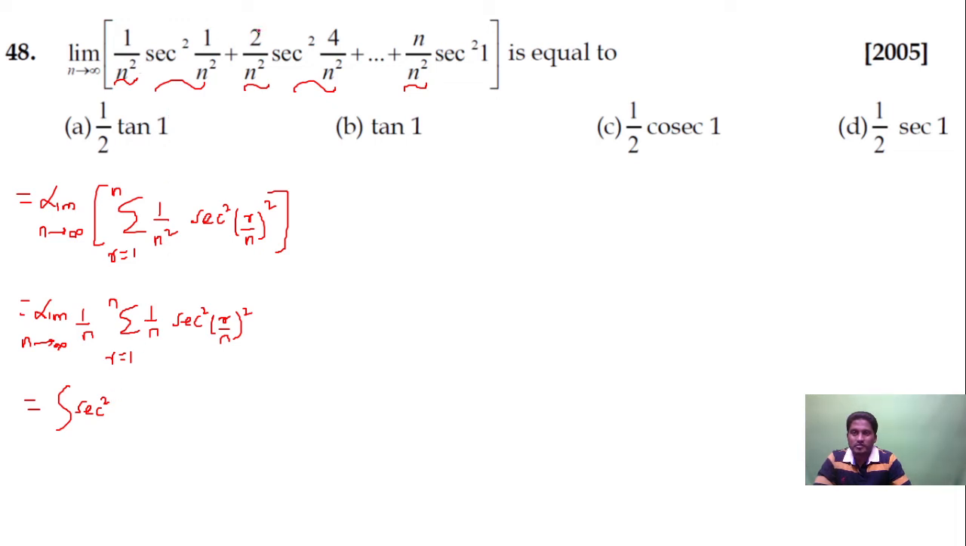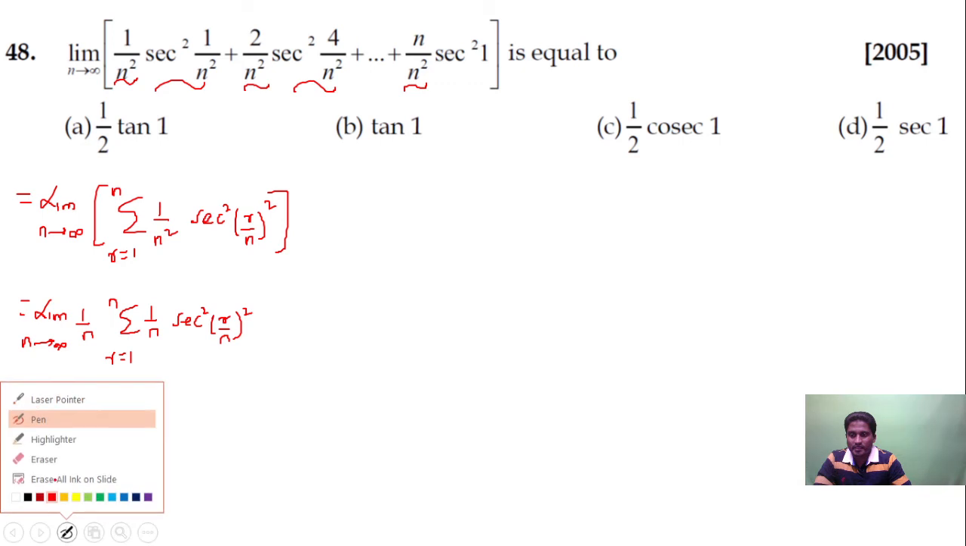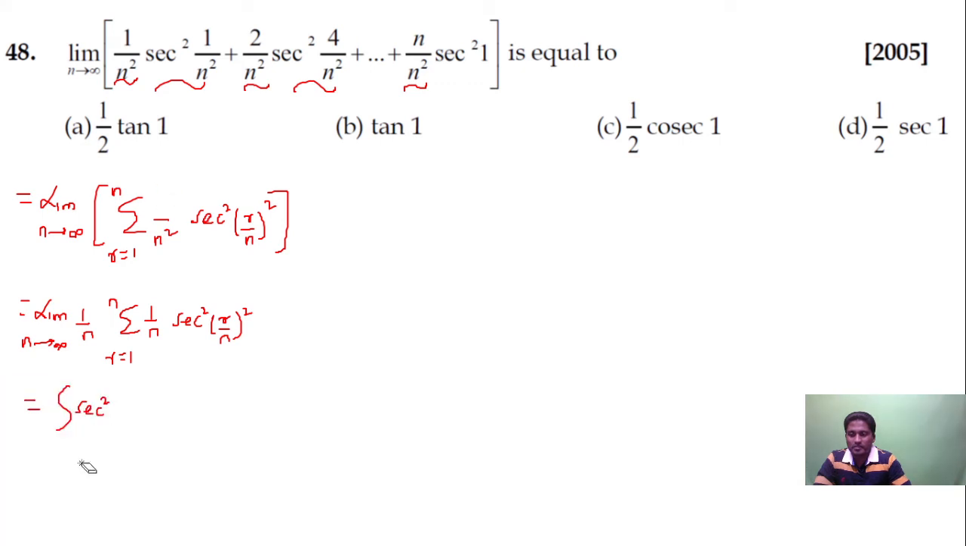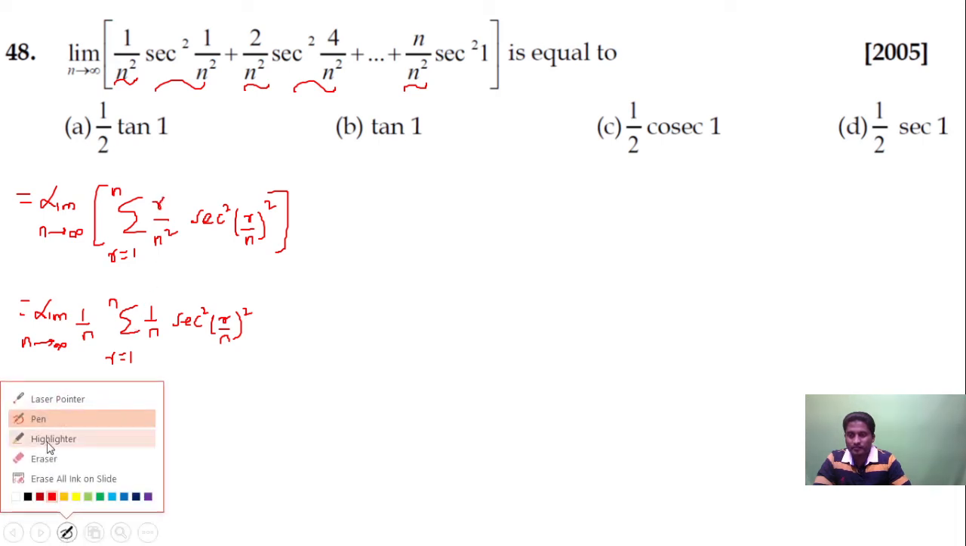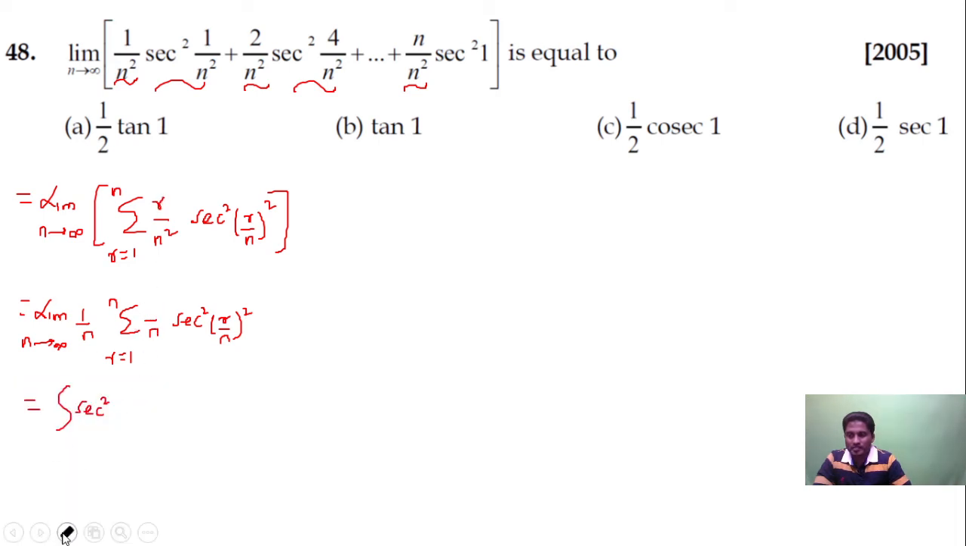This is 1 by n square, 2 by n square, 3 by n square, right? So this is r by n square. Here also you get r. So this is r by n square, and since I took 1 by n out, this is r by n. Replace summation by integral, r by n by x. So this becomes x into sec square of x square. And replace 1 by n by dx.